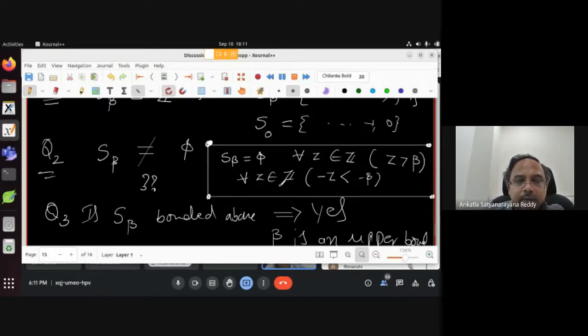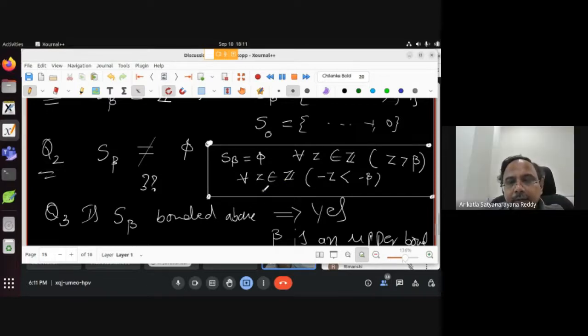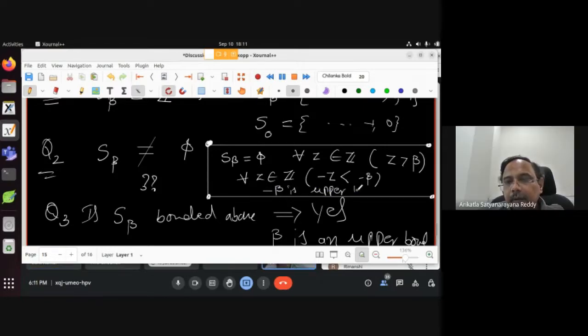Okay. Minus beta is an upper bound. Upper bound for what? Wonderful. Upper bound for minus Z, which is Z only, right?